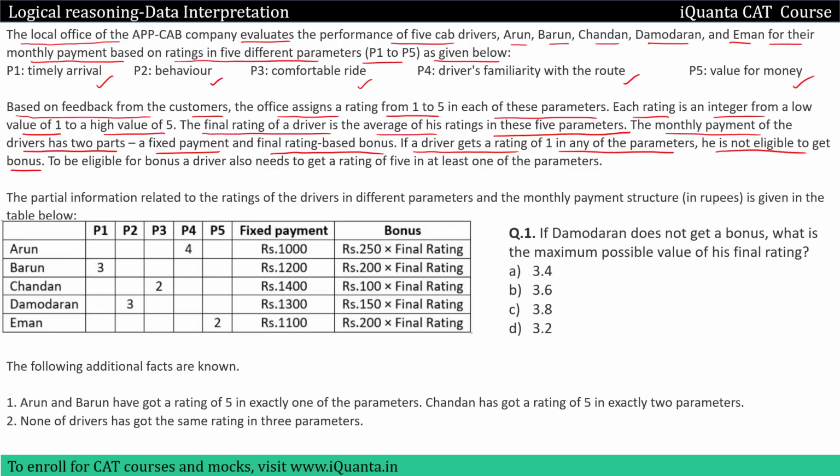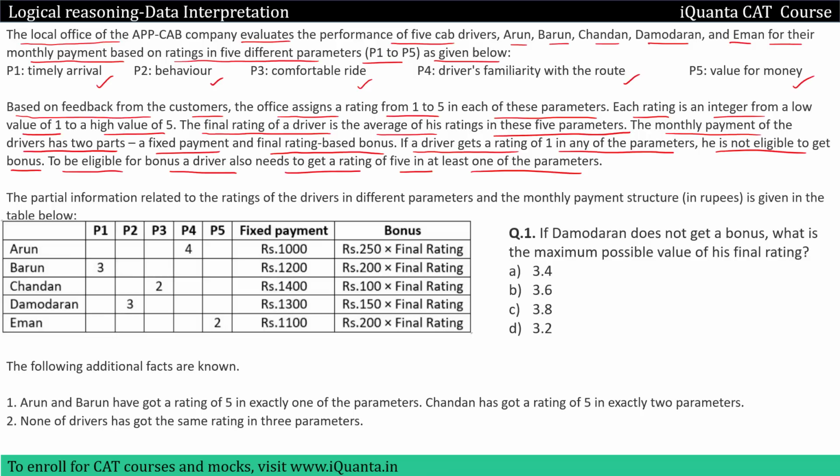If a driver is getting rating 1 in any of the parameters, he is not eligible for a bonus. To be eligible for bonus, a driver also needs to get a rating of 5 in at least one of the parameters. So if you want to make a driver eligible for the bonus, he should get a rating of 5 in at least one of the parameters, okay?